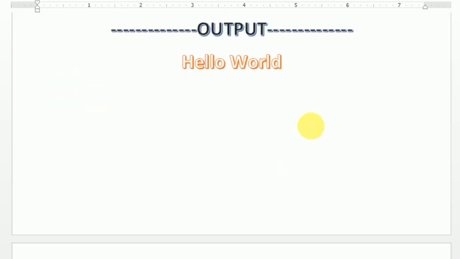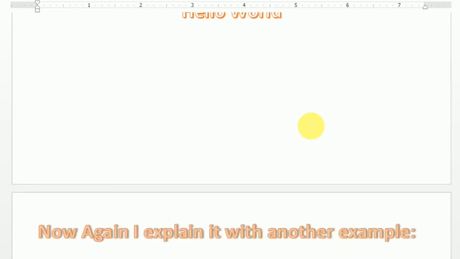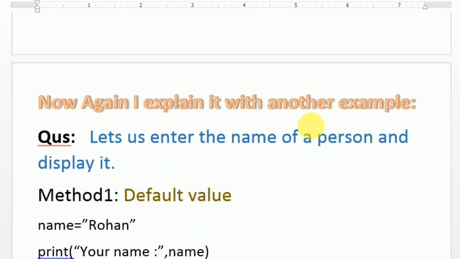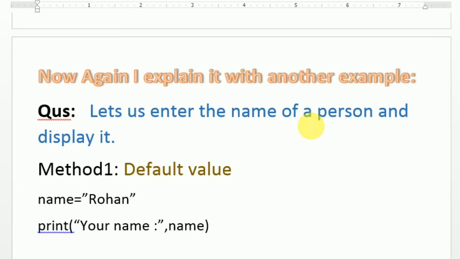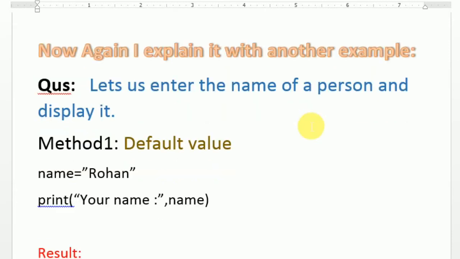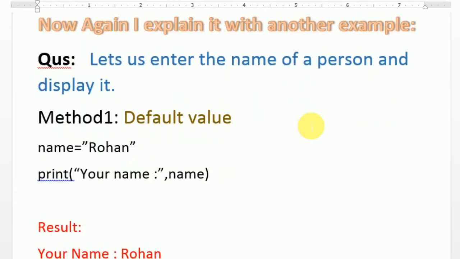So let us move to the next example. Now I am explaining with another example also. There are two methods of accepting the string. One is default and the second is by the user. Default means we directly put the value and when we execute, the same value is displayed. So in method 1, I am using a default value where I put the name Rohan, and your name is name.